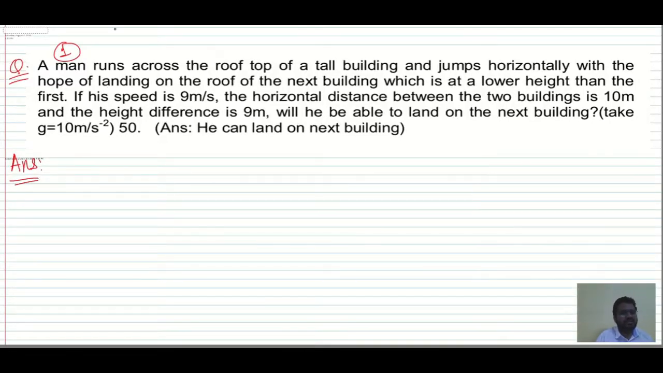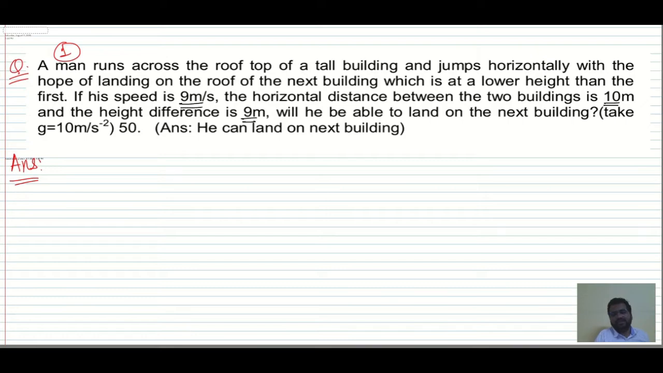So let's start with the projectile DPP 5, and in this we have question number 1. A man runs across the rooftop of a tall building and jumps horizontally with the hope of landing on the roof of the next building, which is at a lower height than the first. If his speed is 9 meter per second, the horizontal distance between the two buildings is given 10 meter and the height difference is 9 meter. Will he be able to land on the next building? That is what we have to calculate.